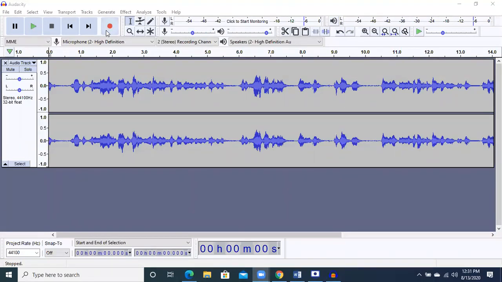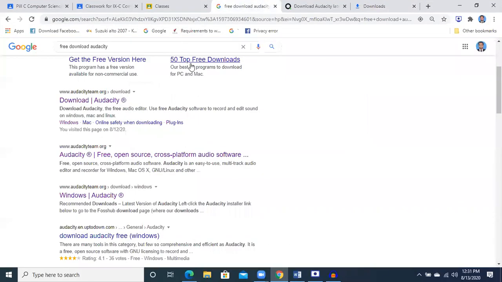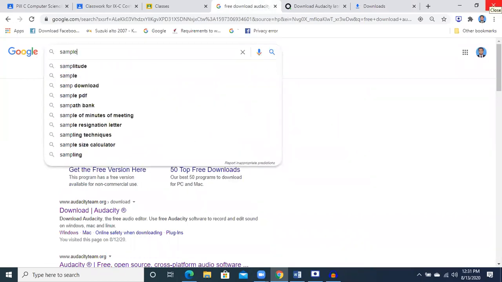Now, some different options are there. If you go to the internet, you can download some sample files. Now see how we can download sample audio.